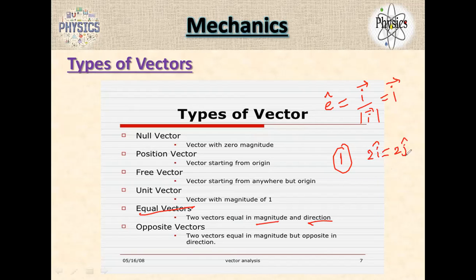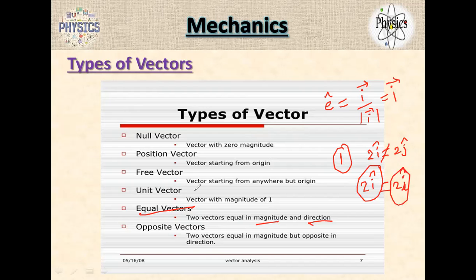But here 2j is along the y direction, 2i is along the x direction. They are not equal. If I write 2i, 2i, they are equal. So 2i, 2j, 2k, 2j, no. 2i is equal to 2i.